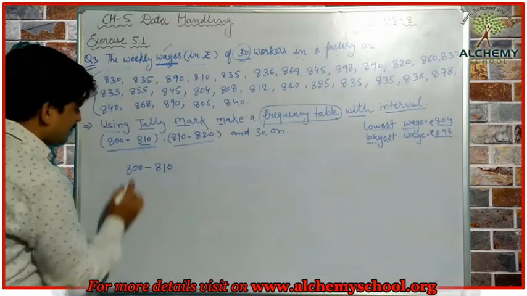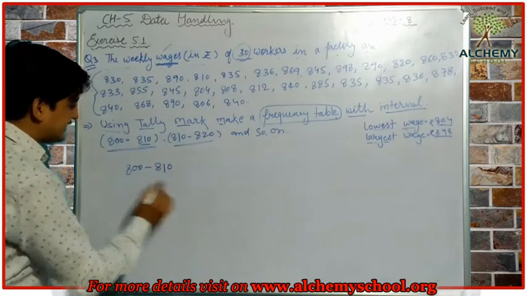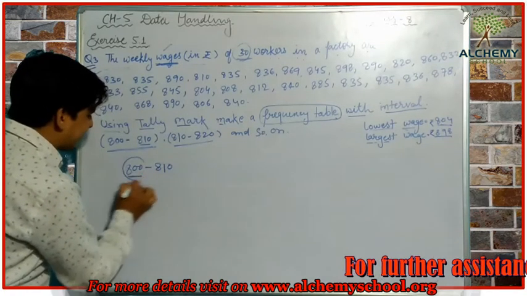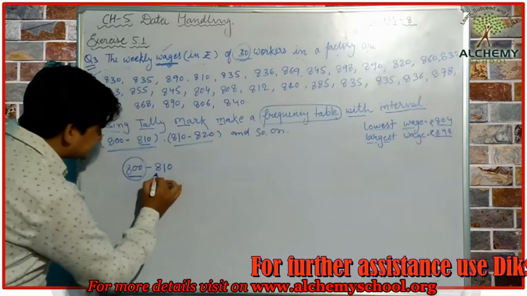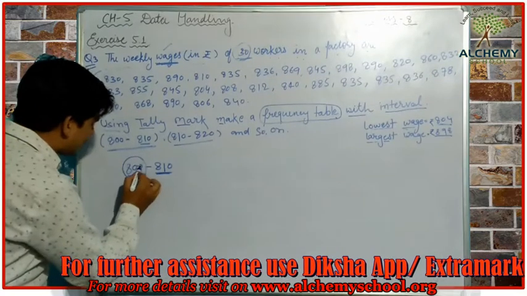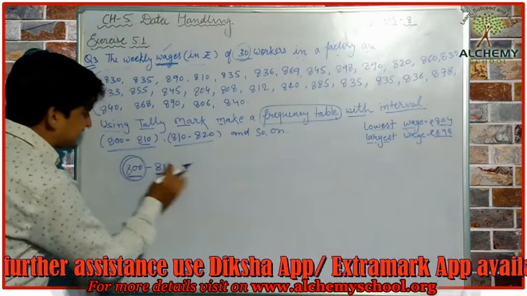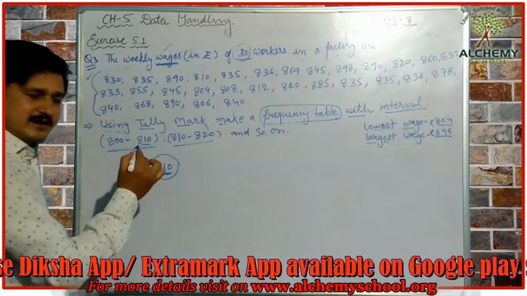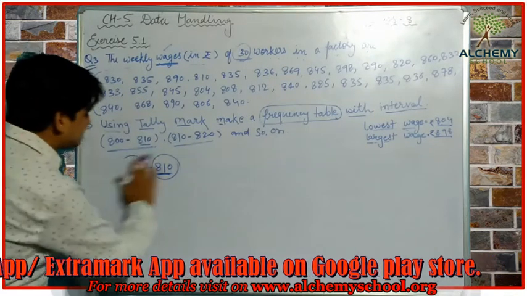In this group, we are going to include the numbers which are equal to or greater than 800 but smaller than 810. It means we include the lower limit in this group, but we will not include the upper limit. Okay, let's see how we can divide it.